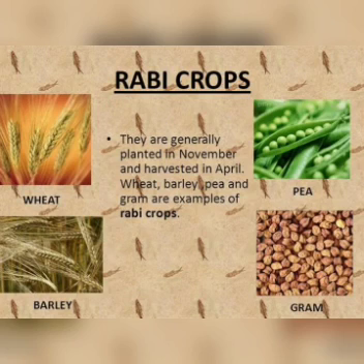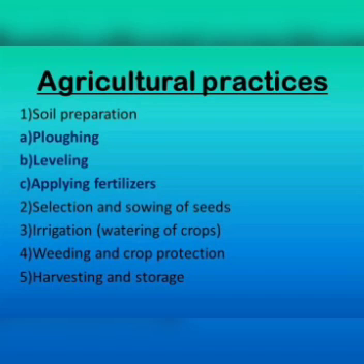Now we are going to see the step-by-step method of agricultural practices. First, we prepare the soil: we plough the soil, level it, and add fertilizers to make the soil fertile. Then we select the seeds and sow them. After sowing the seeds, we have to irrigate the land to help the crops grow in a better way. Then along with the crops, we can see so many weeds growing.